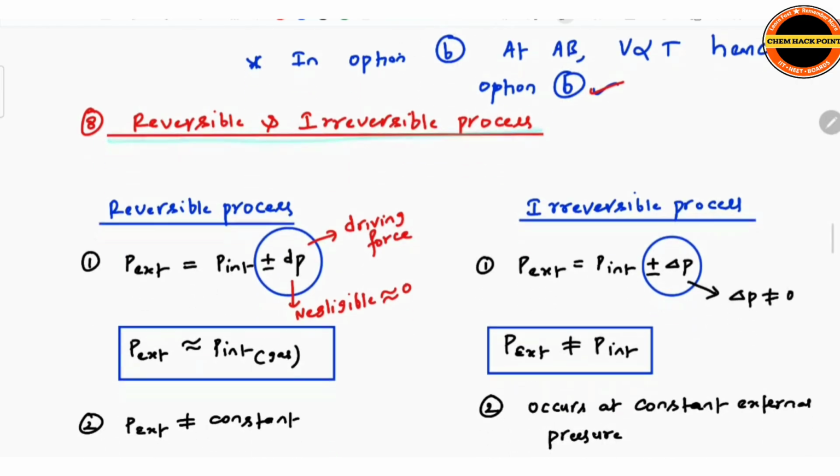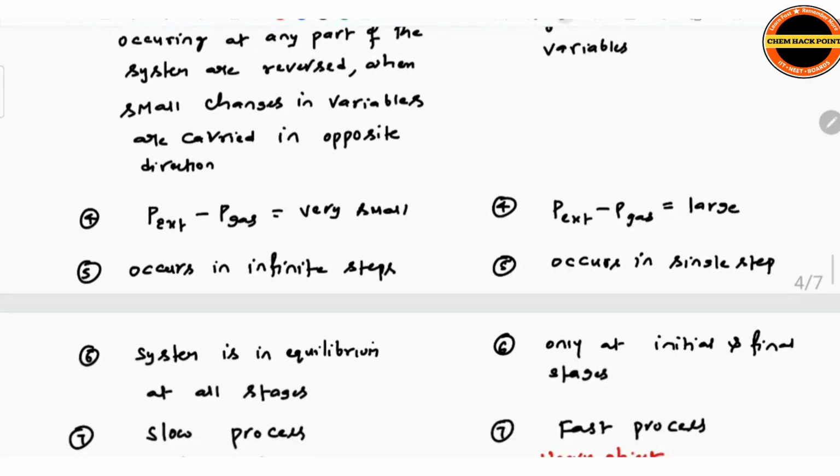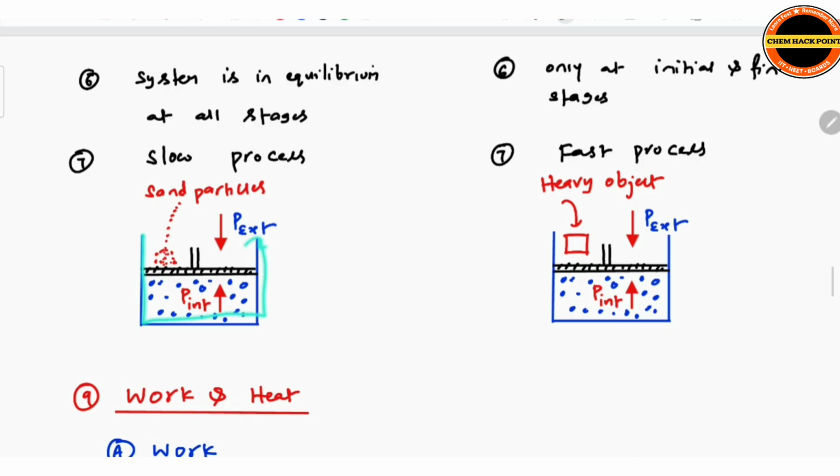Reversible process, irreversible process. For example, you see here, we are taking one container where gas is enclosed, and a weightless frictionless piston is fitted to it. Outside there is external pressure acting on the piston. From inside, P internal, that is the gas pressure, acts against it. Think that sand particles are added particle by particle onto the piston. Whenever we add a sand particle, the piston comes slowly down. You cannot even notice it, but it happens in an infinite number of smaller steps, sand particles added one by one. So here the piston slowly comes down. You cannot notice the change in position of the piston, but it slowly comes down.